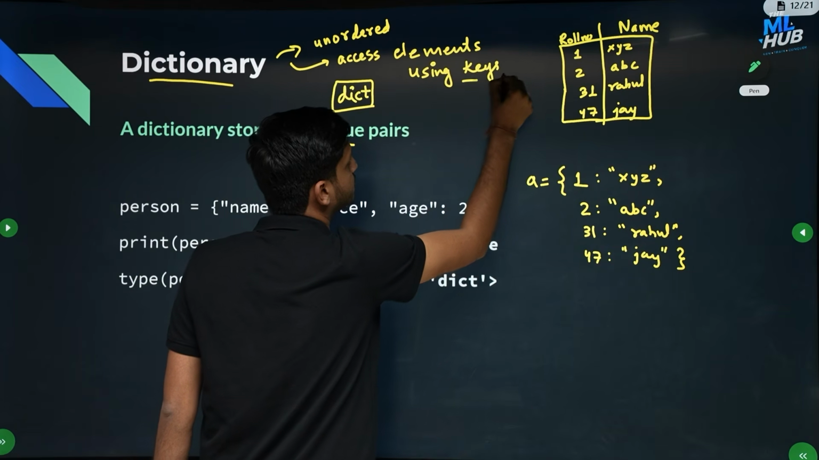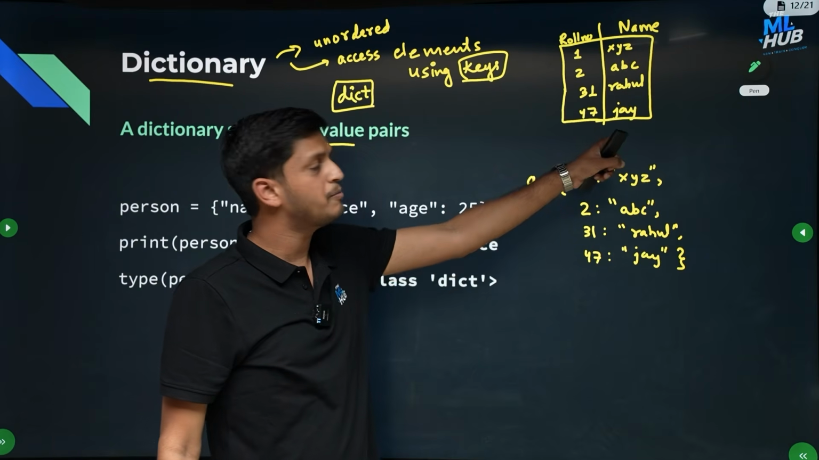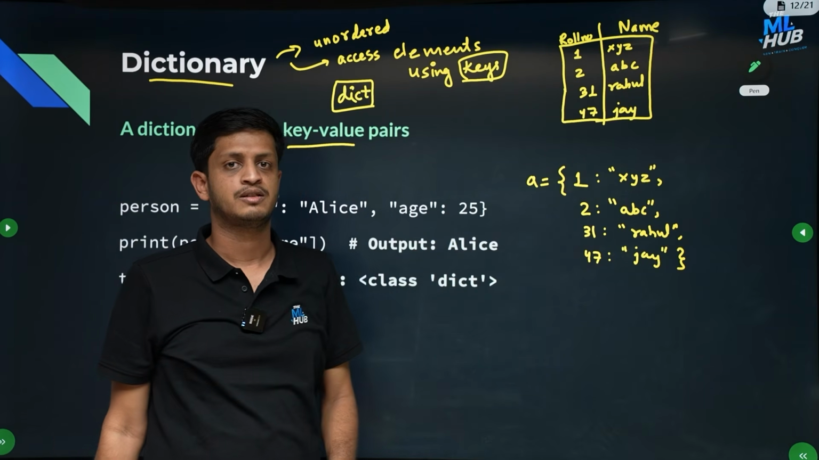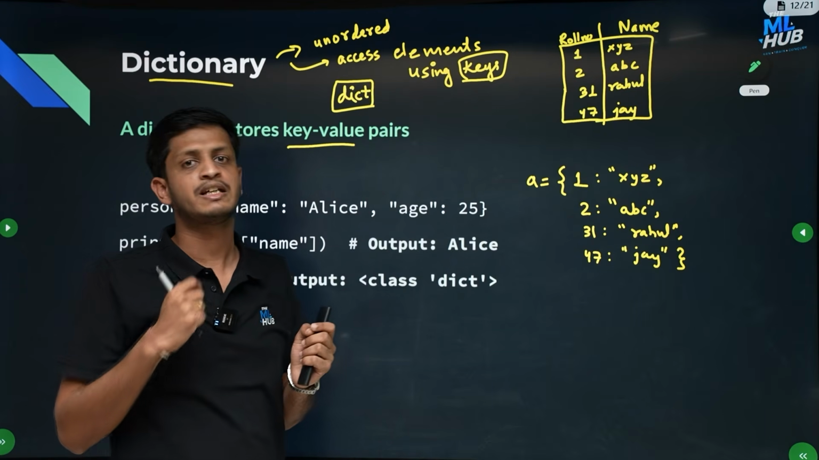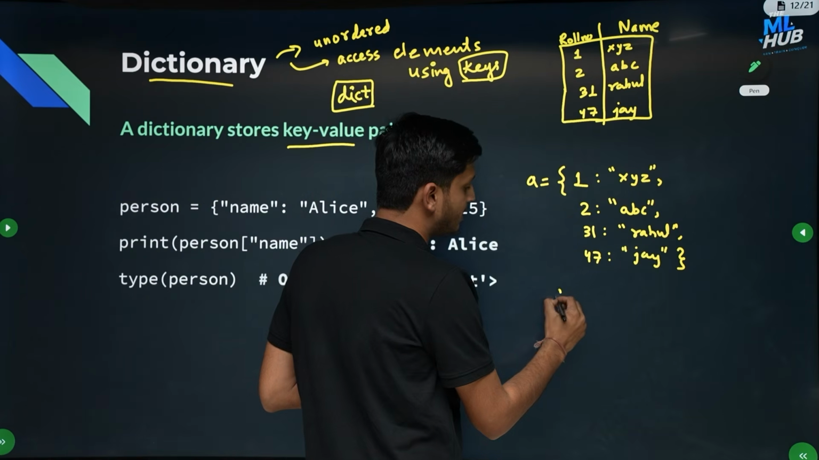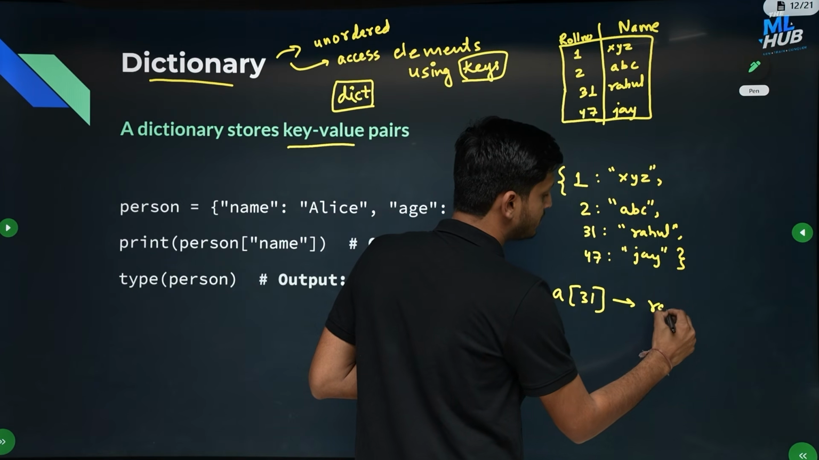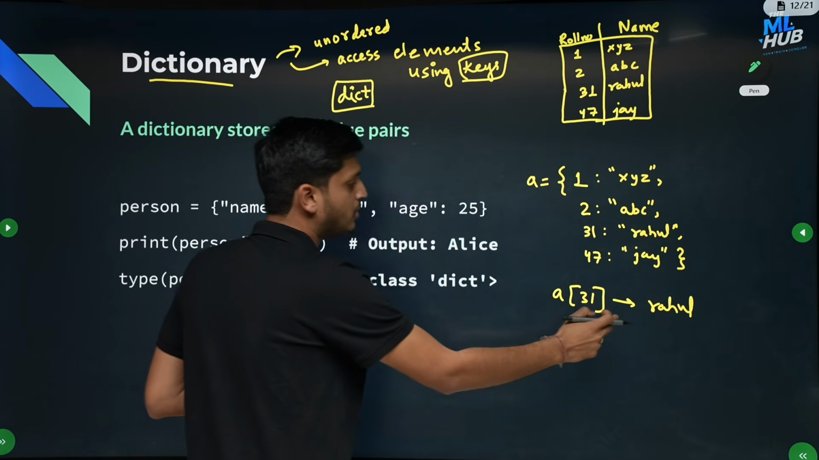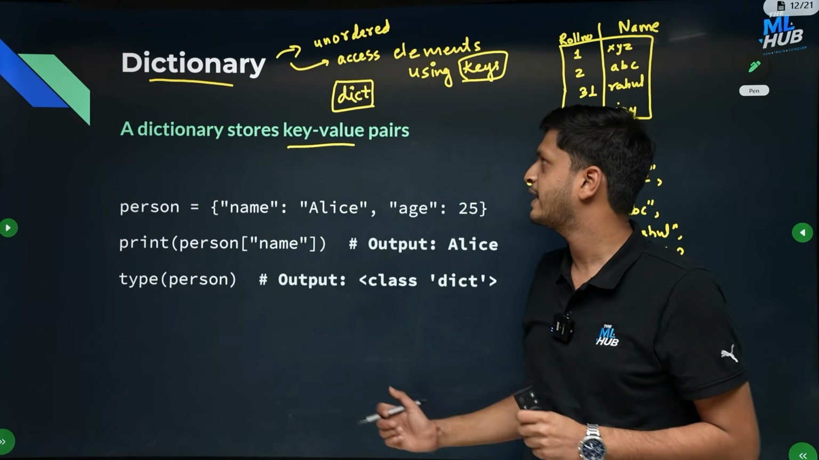not using their values. So if I want to access what is the name of the student with roll number 31, that I can do. I cannot do the other way around. You can access a value using the key. So if I just print a of 31, I will get Rahul as the output, because the name corresponding to the key 31 is Rahul. Okay, that's how you can access elements.